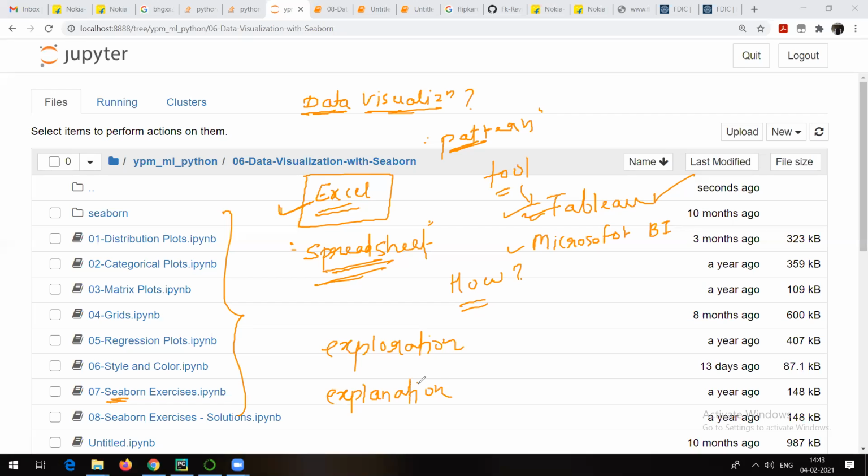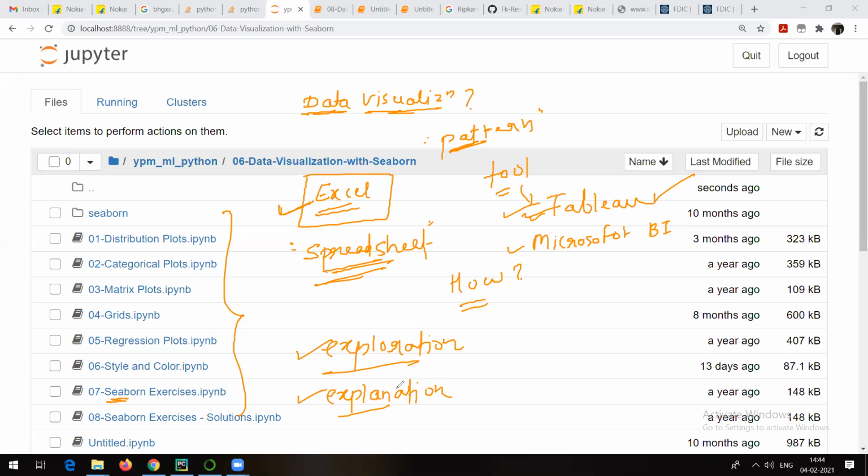Explanation tells the story to the audience. Both these types of data visualization must take into account the audience's expectations. Many times you will see people saying these are the two types of data visualization. As I told you, exploration helps find a story in the data, the story the data is actually trying to tell, and explanation tells the story to an audience. That's what exploration and explanation are.